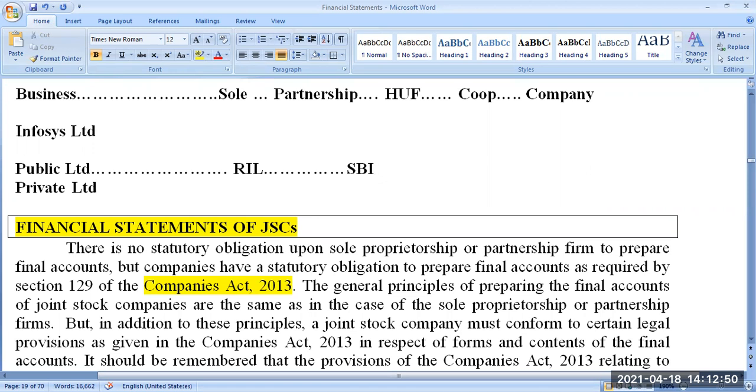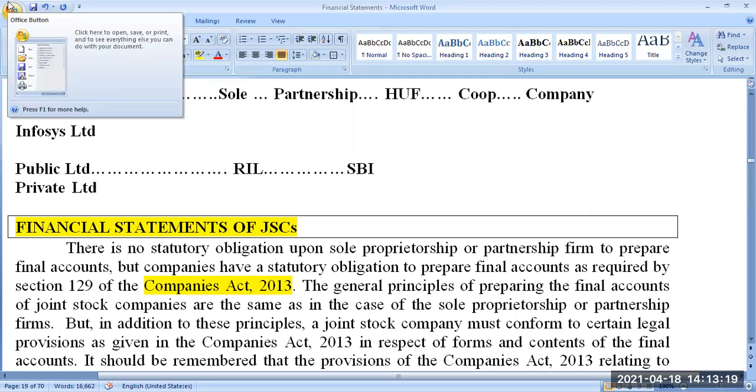Suppose take an example of my own: myself and my wife, my children and another person, parents, put together 7 members, we are starting a company. Now it's left to us whether we want to go for a public limited or private limited. Since we are blood relations, you cannot label it as a private limited company. If you register as public limited, my elder son can sell the share without my permission to any one of his friends or to any third party. If that is the arrangement in the articles of association, then that company can be called a public limited company.